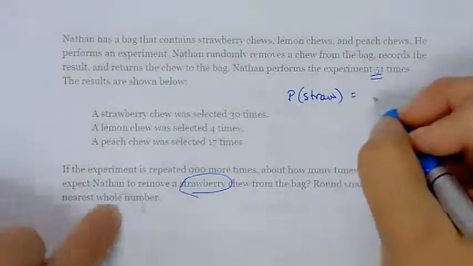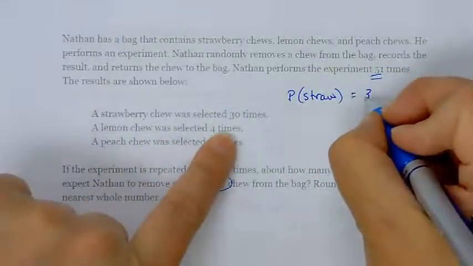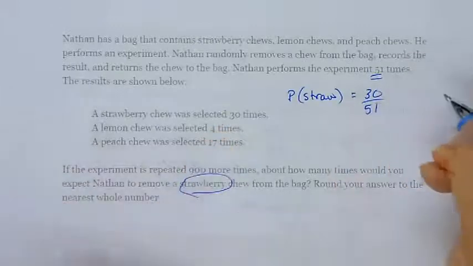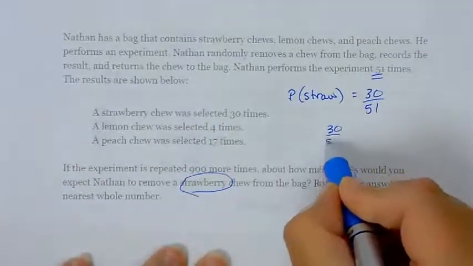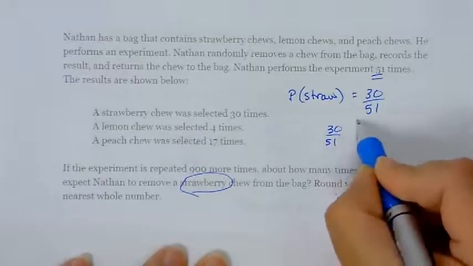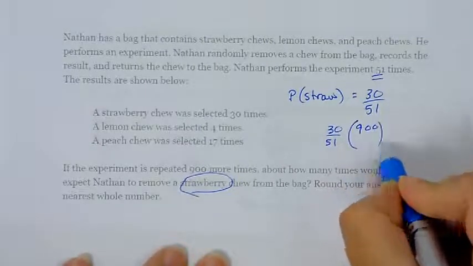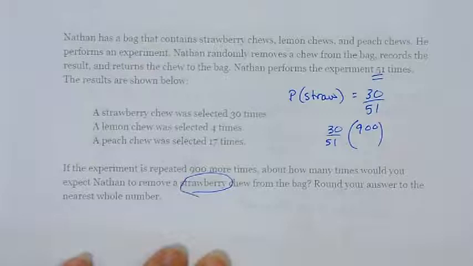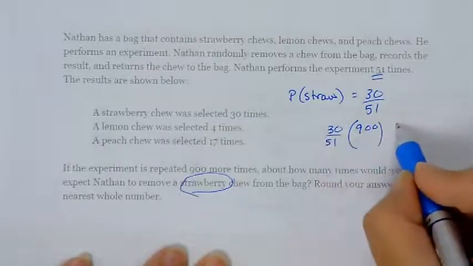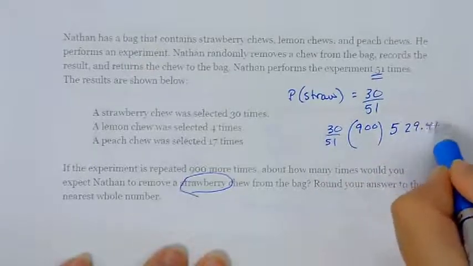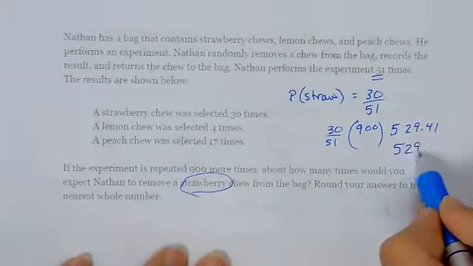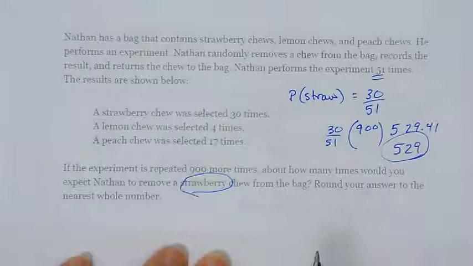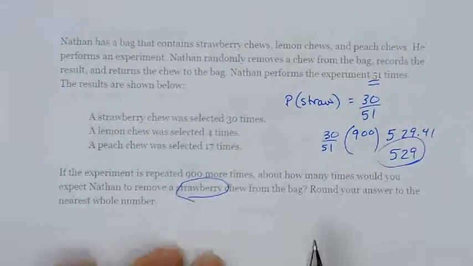It looks like he gets strawberry 30 times out of the 51 times. So that is the probability, 30 out of 51. And I want to know how many times that's going to happen in 900 more draws. When I multiply that out, I get 529.41. So if I'm rounding to the nearest whole number, it's about 529 times we should expect that he would draw out that kind of chew.